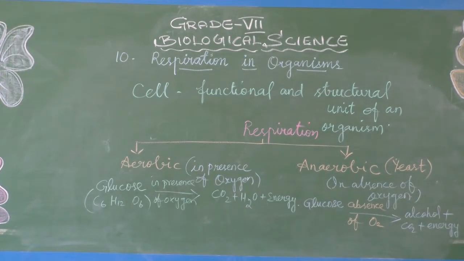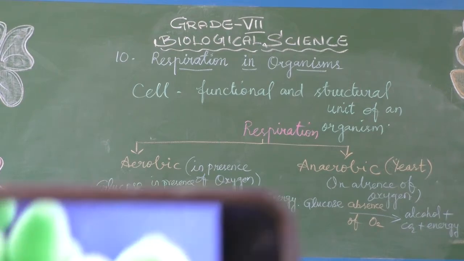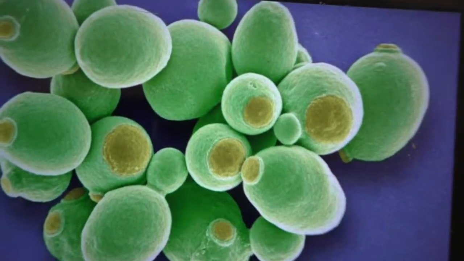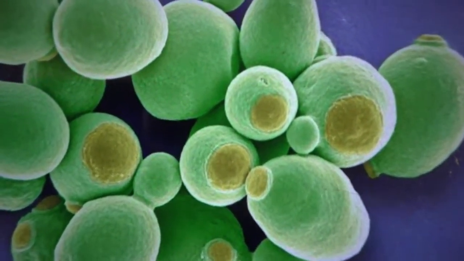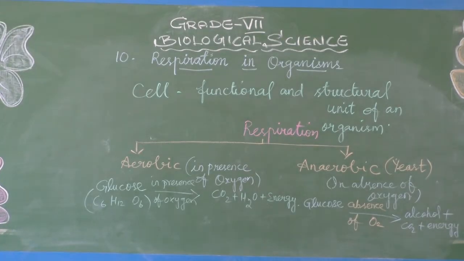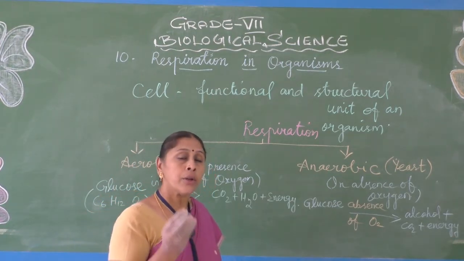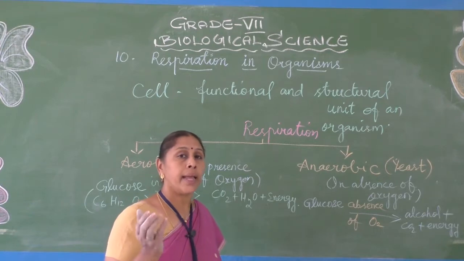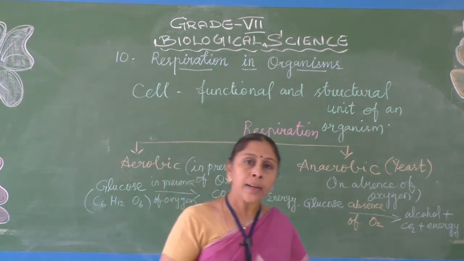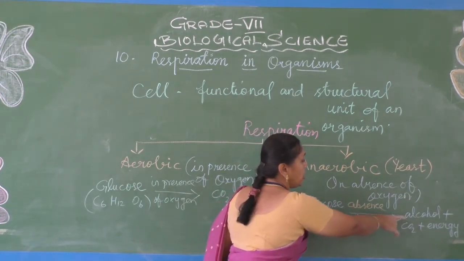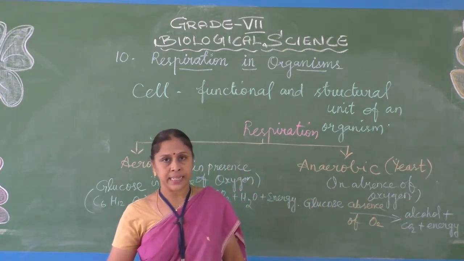I'll show you another one. See, this is also yeast. That spherical structure you could see clearly in this picture. They live in colonies, that means in groups. They are unicellular organisms and they respire in the absence of oxygen, and they produce alcohol plus carbon dioxide plus energy.